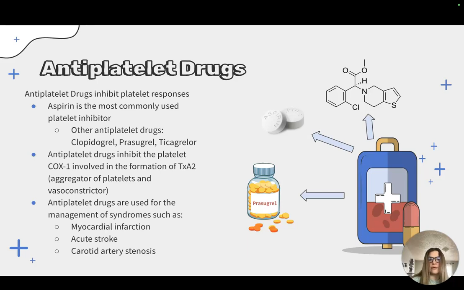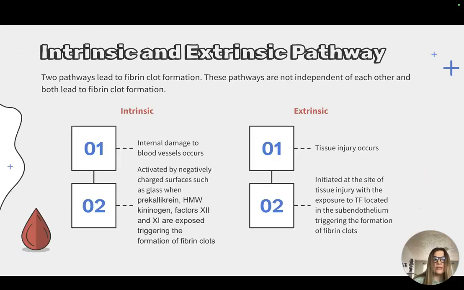prasugrel, and ticagrelor. There are two pathways that lead to fibrin clot formation, the intrinsic pathway and the extrinsic pathway. It is important to note that these pathways are not independent of one another. The intrinsic pathway is activated by negatively charged surfaces that enter the body. For example, a shard of glass that would cause damage to vessels would trigger the intrinsic pathway. The extrinsic pathway is triggered by tissue damage. More specifically, this pathway is triggered by a protein known as tissue factor, abbreviated as TF, found on the surface of damaged cells and exposed to blood.